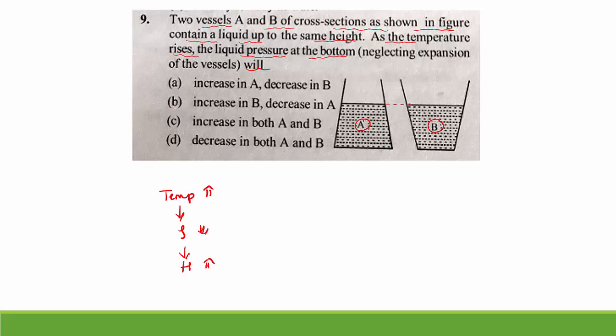According to this relation, you can observe in the vessel A, the top cross-sectional area is smaller than vessel B. So height of A is greater than height of B, because when temperature increases, height also increases.